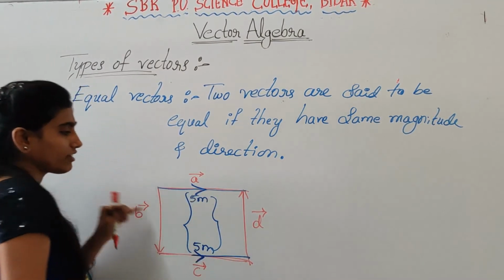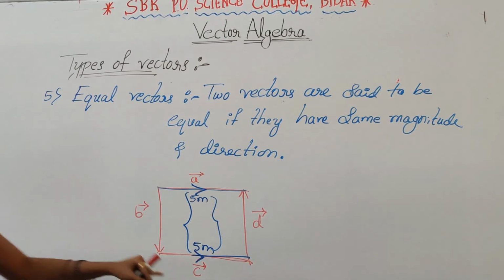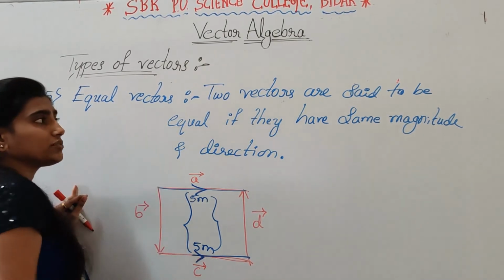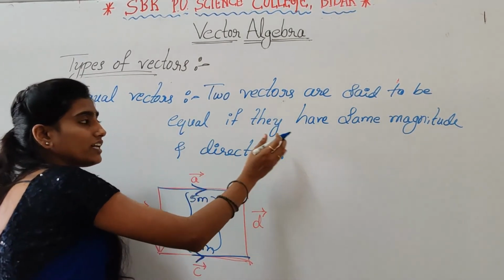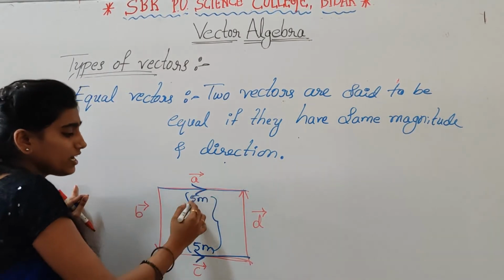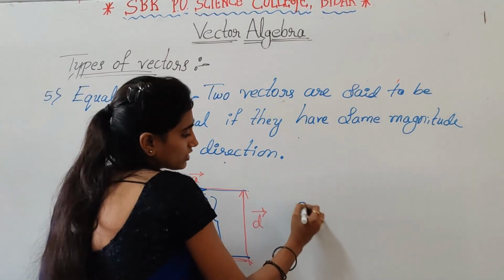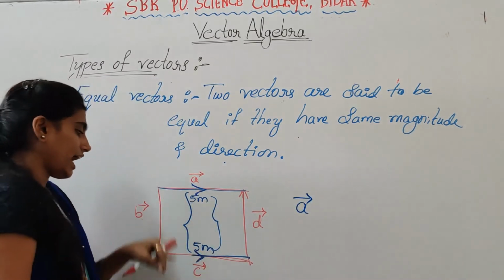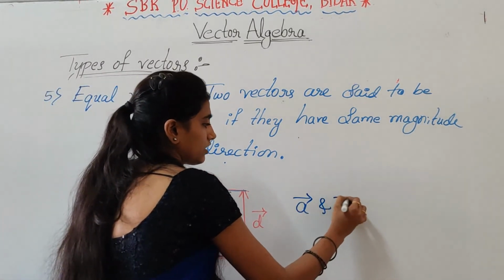So both are having same direction and magnitude. So here equal vector means two vectors are said to be equal if they have same magnitude and direction. So in this figure, equal vectors are A and C.